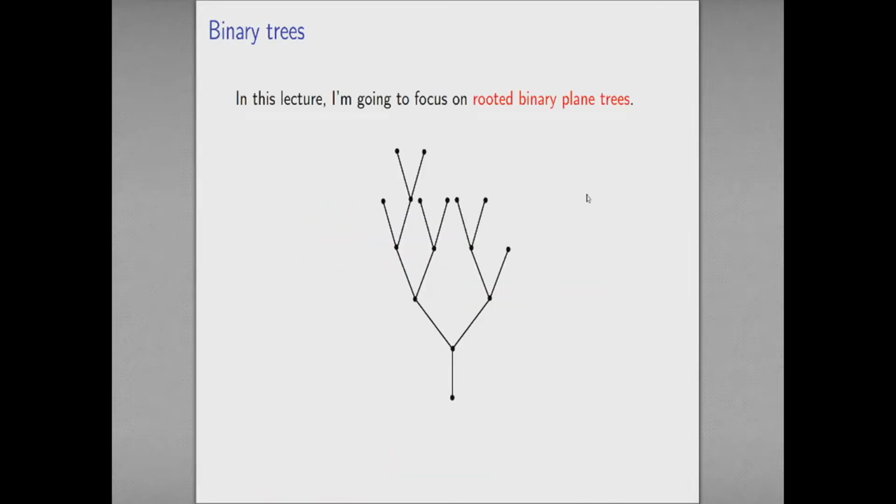Okay, so I'm going to focus in this lecture on what I'm going to call rooted binary plane trees. What do I mean by that? I'm going to have a special vertex at the bottom, which is playing the role of the root, and it's always going to have a single edge coming out of it. Every branch point in the tree is going to split me into two subtrees. And then I'm going to care about the order in which I draw things in the plane.